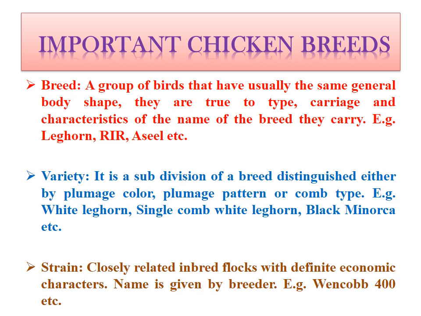Next one is strain. A closely related inbred flock with definite economic character. The name of the strain is given by their breeder, such as Venky's, they have developed Venkob 400, etc. So what is this strain? Strain means, out of this variety, such as white Leghorn, Venky's have developed genetically superior birds which are used for egg as well as for meat production also. So they have given the name Venkob. So it is very similar to our agriculture crops also. In agriculture, in one crop you will find different varieties, etc.